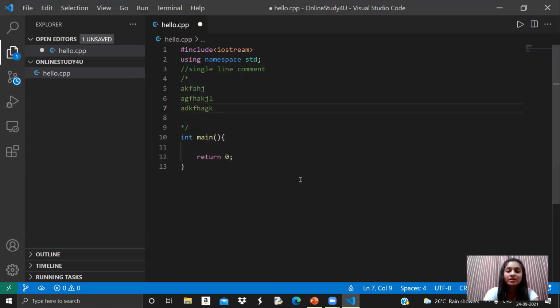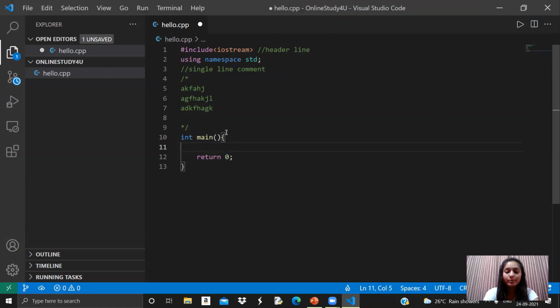Then everything will be considered as comment. Comment is something that is not included as a part of the program. They won't be compiled, they won't be included as a part of the program. You can write for your understanding, like if you are writing any logic of the program, or if you are studying this structure, then you can write here that this is the header file, header line, and this is the namespace. Comments are used for your own better understanding, so that you remember things.